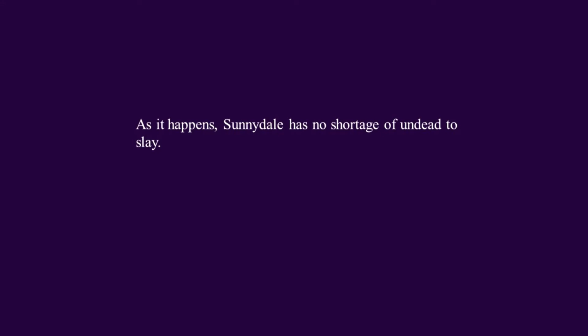We can also use transitional expressions at the start of an independent clause, like this. As it happens, Sunnydale has no shortage of undead to slay. When we do this, the comma goes at the end of the transitional expression. In this case, the transitional phrase, as it happens, to indicate the end of that expression and the beginning of the independent clause it is transitioning to.